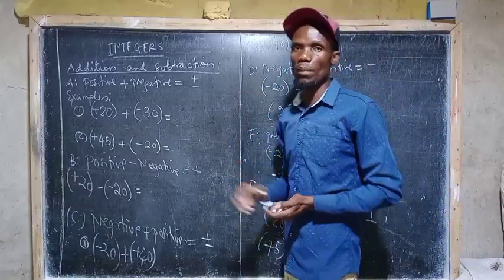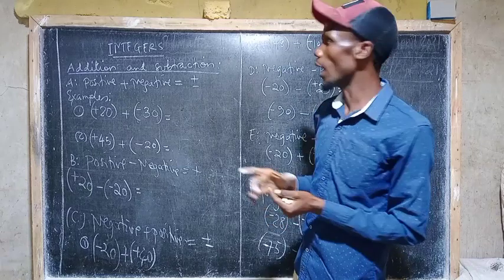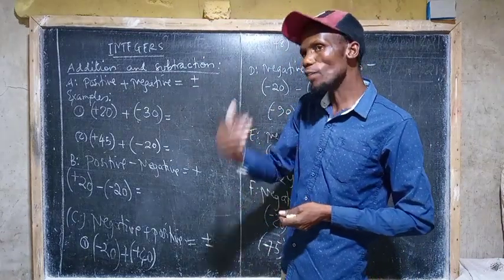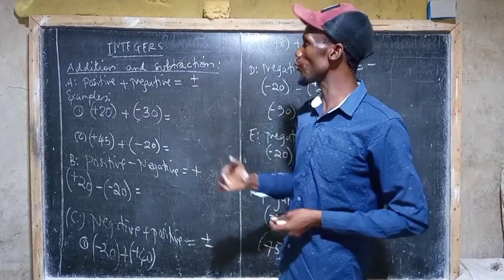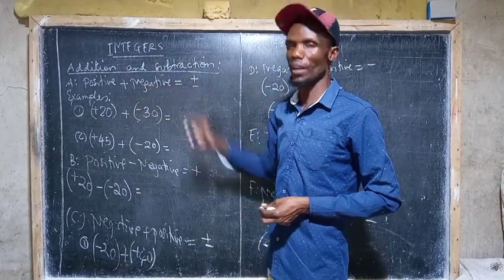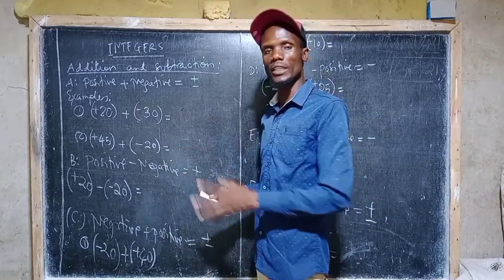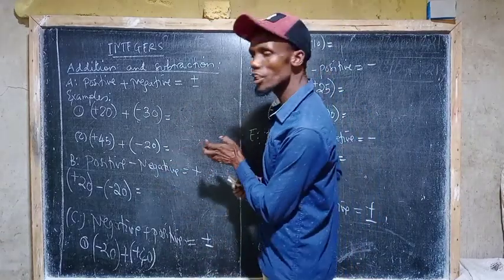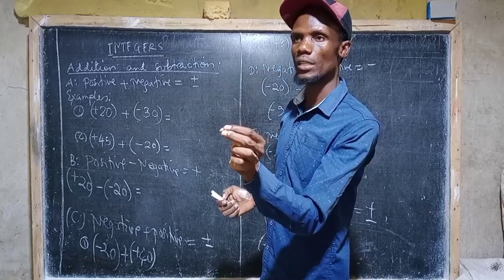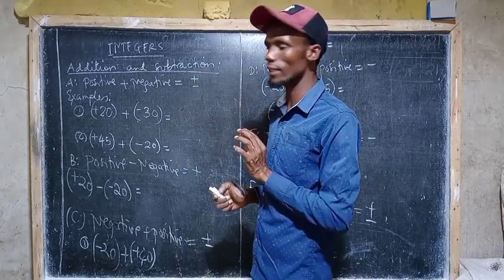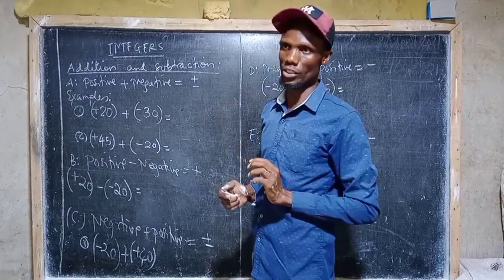After you have learned about multiplication and divisions in integers, the second part in integers you have to learn is addition and subtraction. As I said before, when I was introducing operations on integers, multiplication and divisions are not as complicated as addition and subtraction.